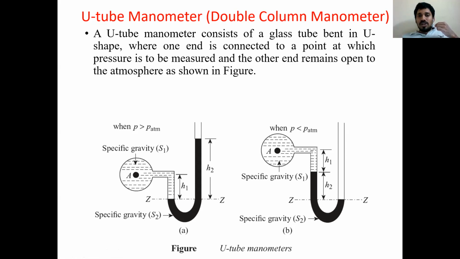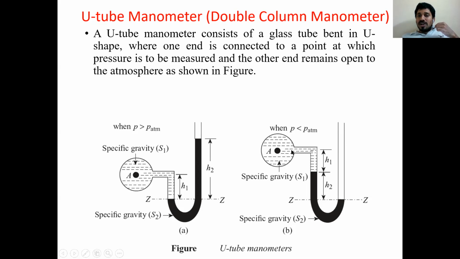See here we have two limbs. One is the left side limb and this is the right side limb. The left side limb is pushed by the liquid in the pipeline because of high pressure. On the right side limb, the fluid level is rising. That means that compared to atmospheric pressure, the fluid pressure in the pipeline is high. That's why the fluid side is going downward.